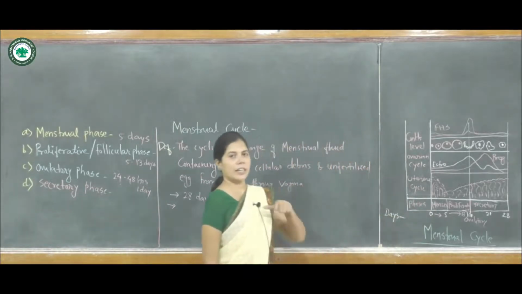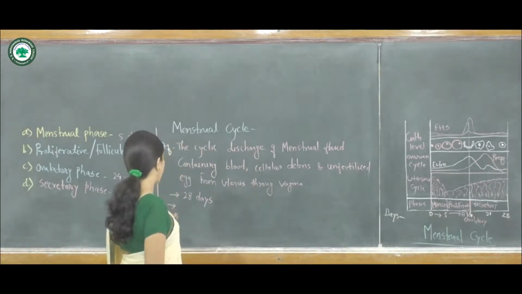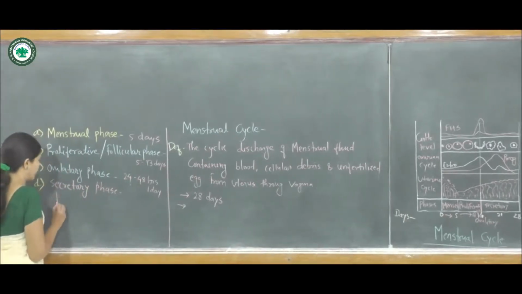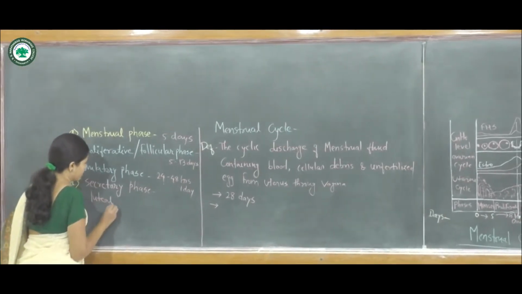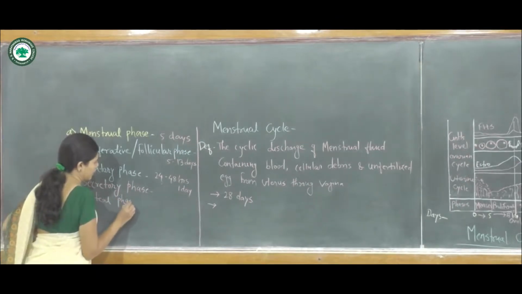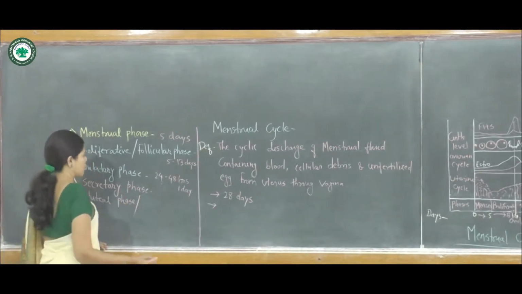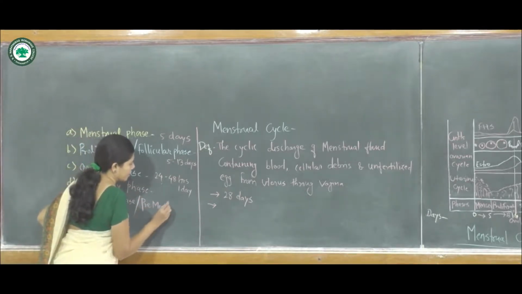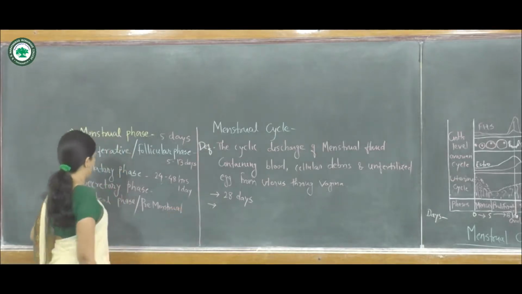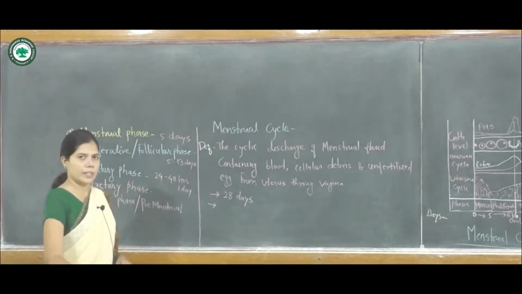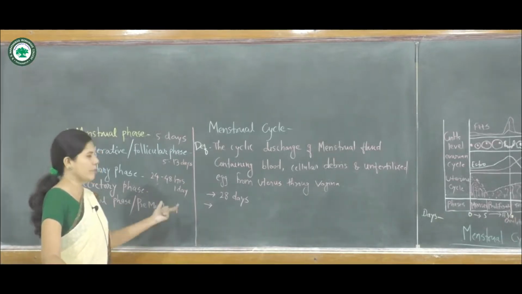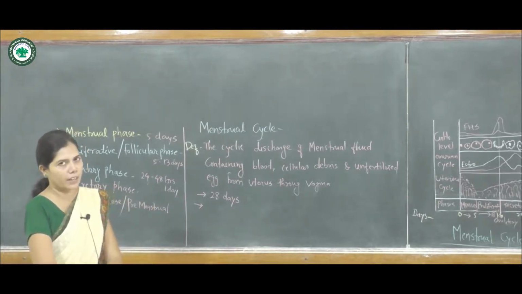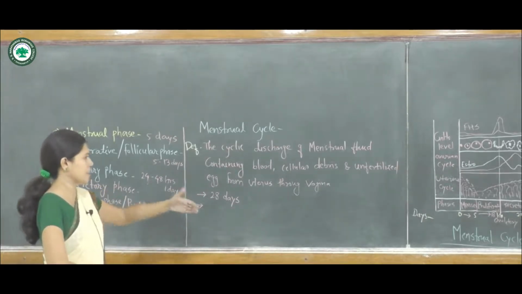Now we discuss the next phase of the menstrual cycle, that is the secretory phase. The secretory phase is also known as the luteal phase, and it is also known as the premenstrual phase because it occurs before the next menstrual cycle.